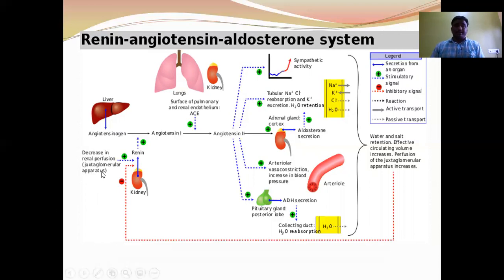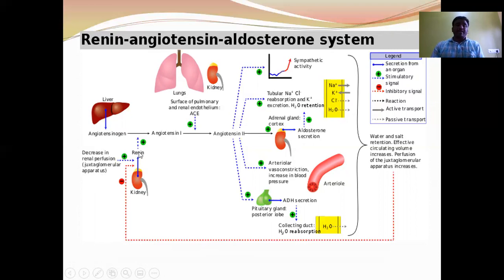Here you can see that when glomerular filtration rate decreases, or blood pressure decreases, that stimulates the juxtaglomerular cells of the kidney to release renin.